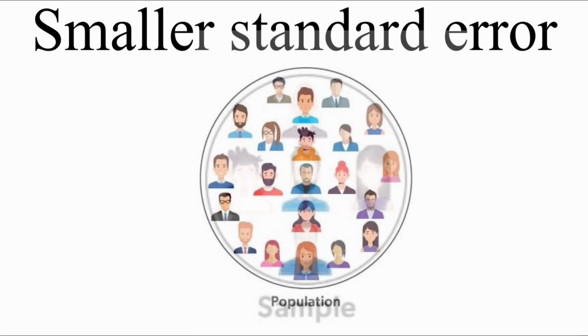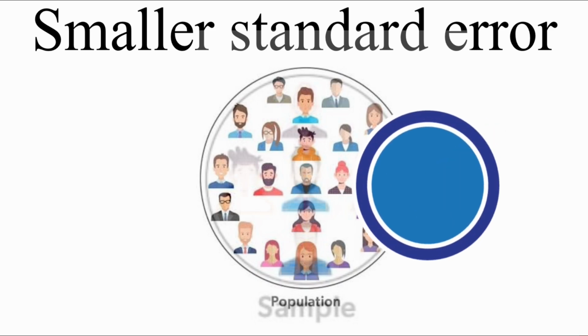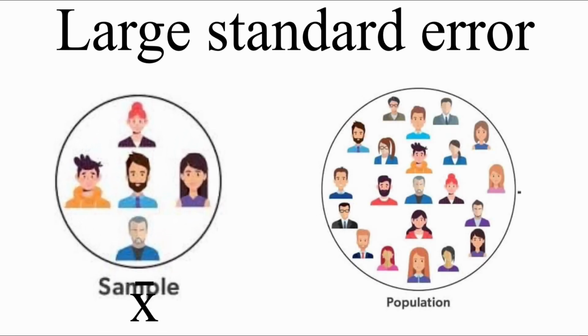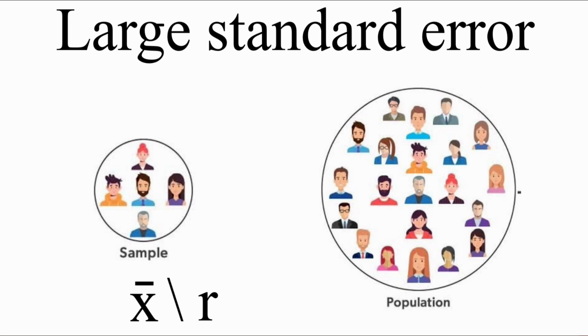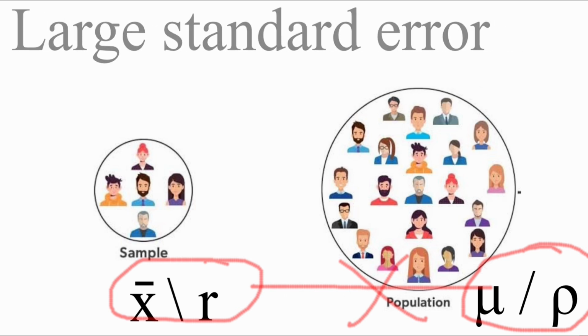It suggests that your sample statistic is a more accurate estimate of the population parameter. Similarly, if you are getting a large standard error, it indicates more variability in the sample mean or sample correlation, and it suggests that the sample mean or sample correlation may not be as close to the true population value. This is just a simple interpretation of the standard error.